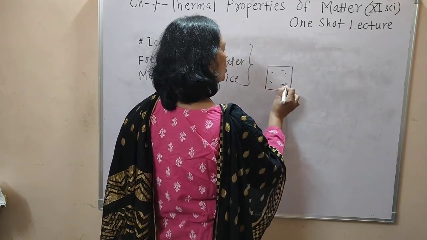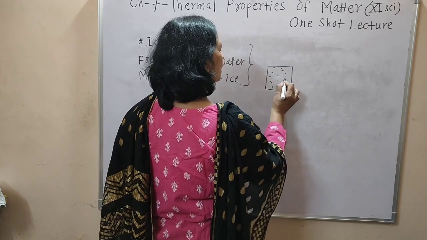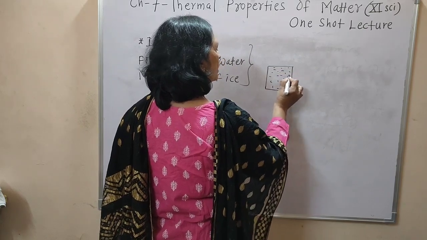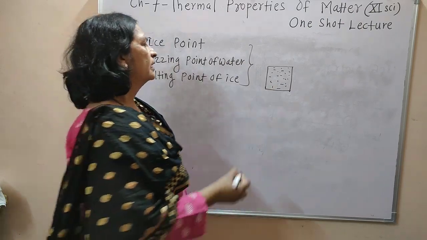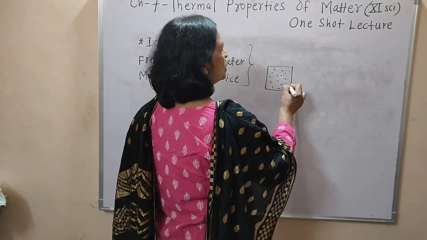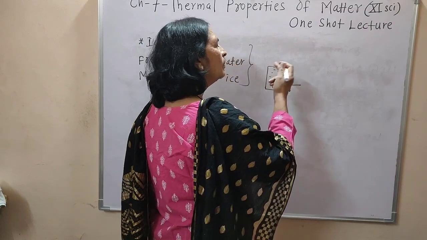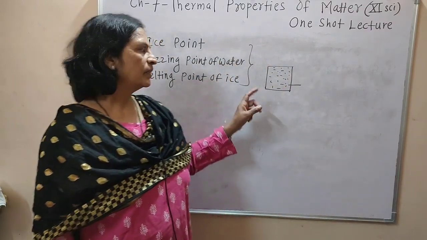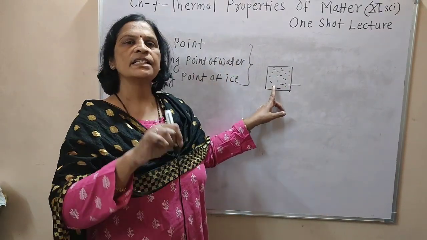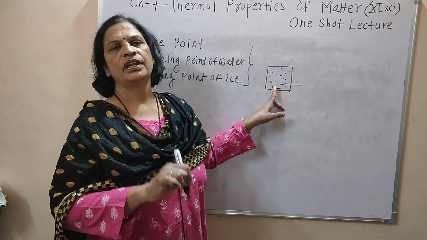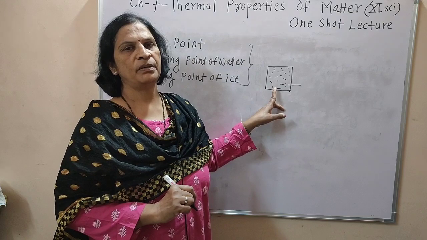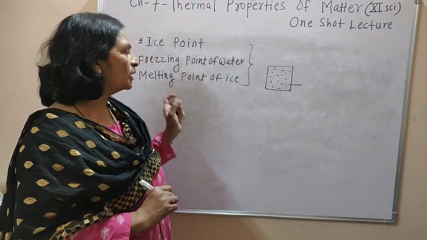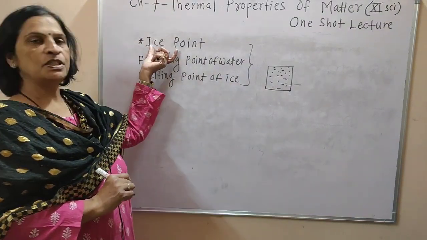Suppose this is water, and if we freeze that water, then the point at which the pure water freezes, at that time pressure is 1 atmospheric pressure, and therefore that point is called the ice point.